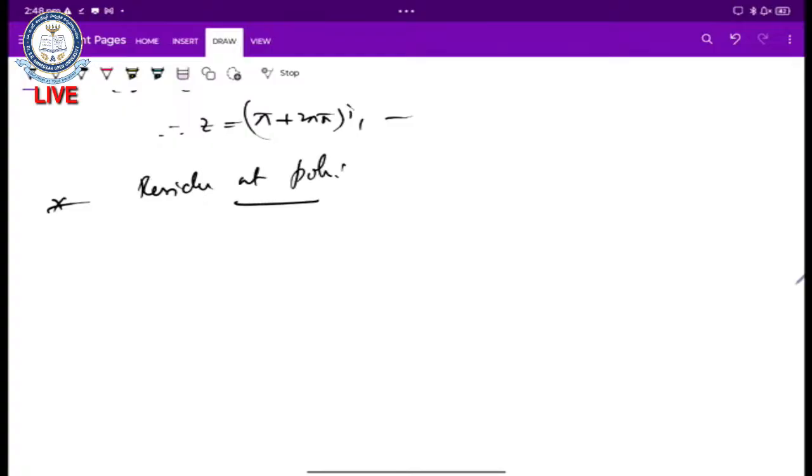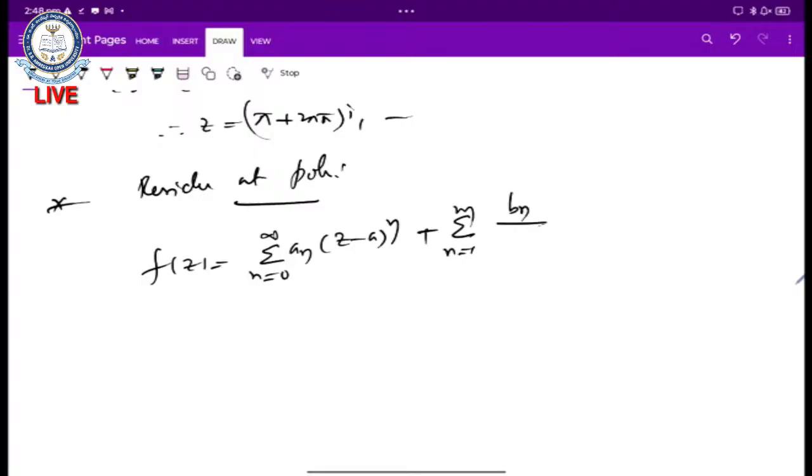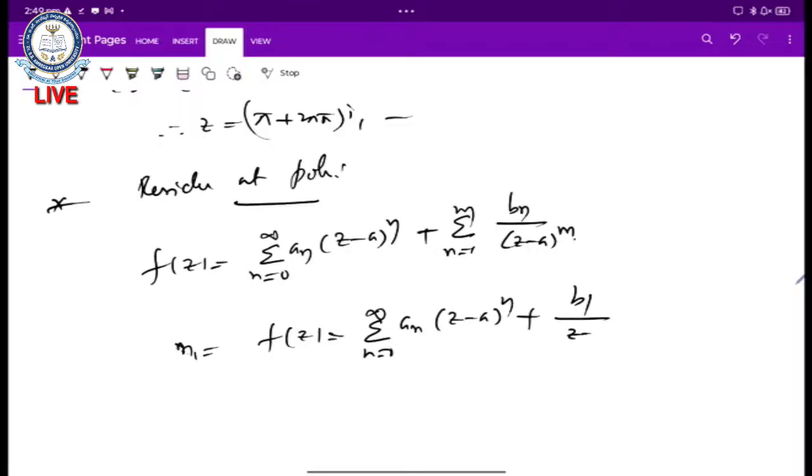So here, for our function f of z, the residue at the pole by the Laurent series expansion: for a finite pole, the principal part is finite, so f of z is summation n equals 0 to infinity a_n into (z minus a) whole power n, plus summation n equals 1 to m, b_n by (z minus a) whole power n. If n equals 1, we get f of z is summation n equals 0 to infinity a_n into (z minus a) whole power n, plus b_1 by (z minus a).